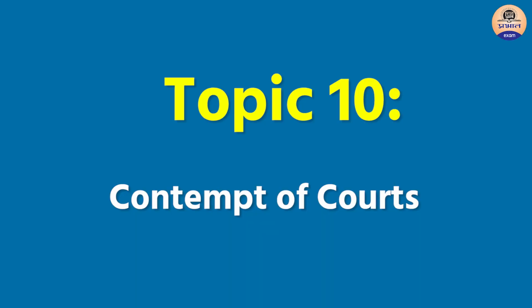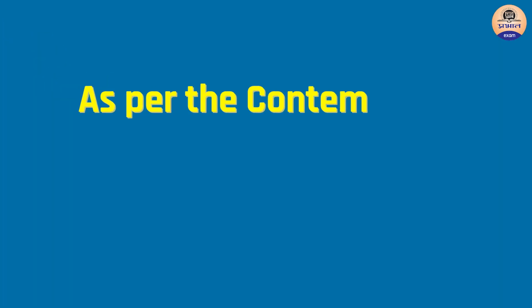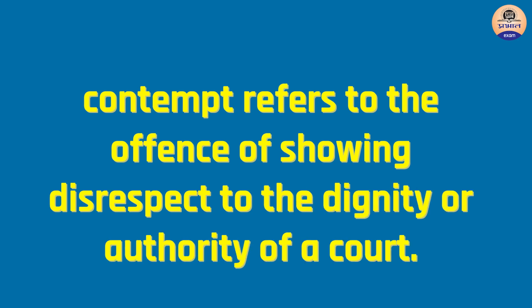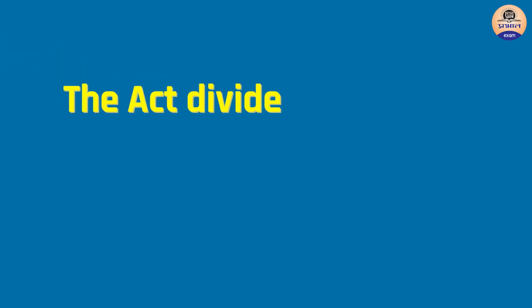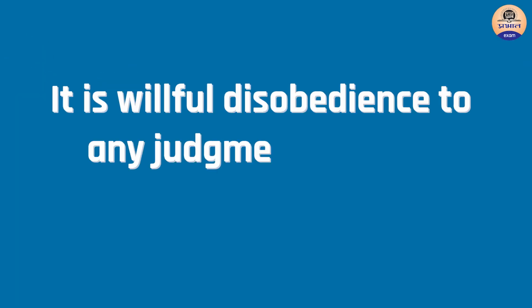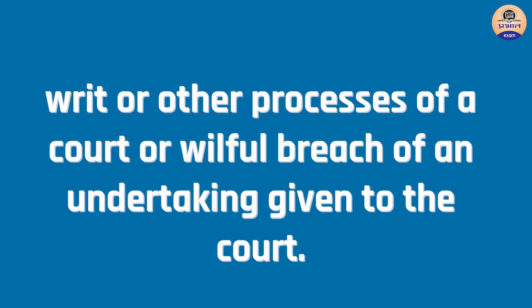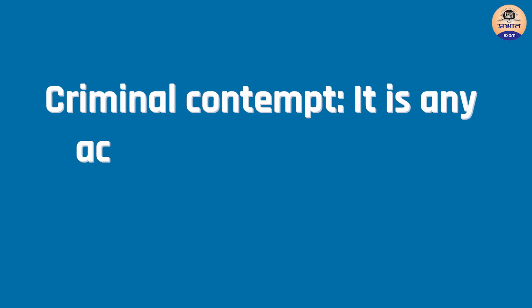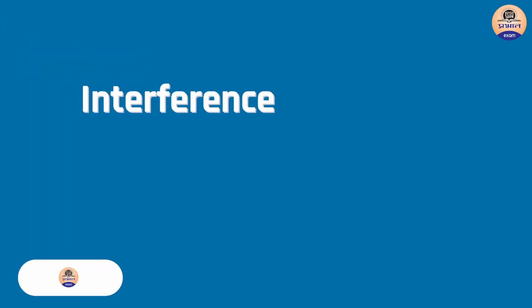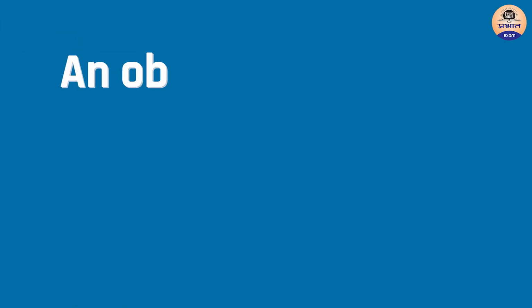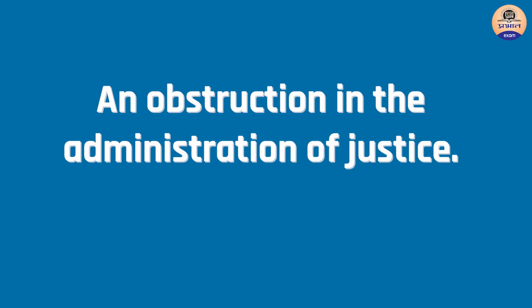Topic number 10. Contempt of Courts. As per the Contempt of Courts Act 1971, contempt refers to the offence of showing disrespect to the dignity or authority of a court. The Act divides contempt into civil and criminal contempt. Civil contempt is willful disobedience to any judgment, decree, direction, order, writ, or other process of a court or willful breach of an undertaking given to the court. Criminal contempt is an act which may result in scandalizing the court by lowering its authority, interference in the due course of a judicial proceeding, and obstruction of the administration of justice.